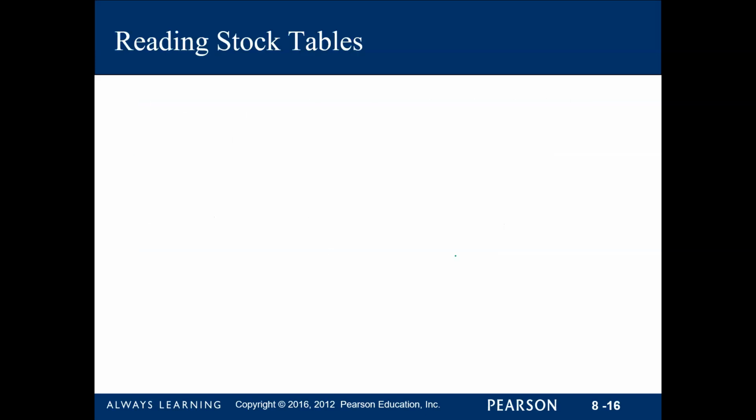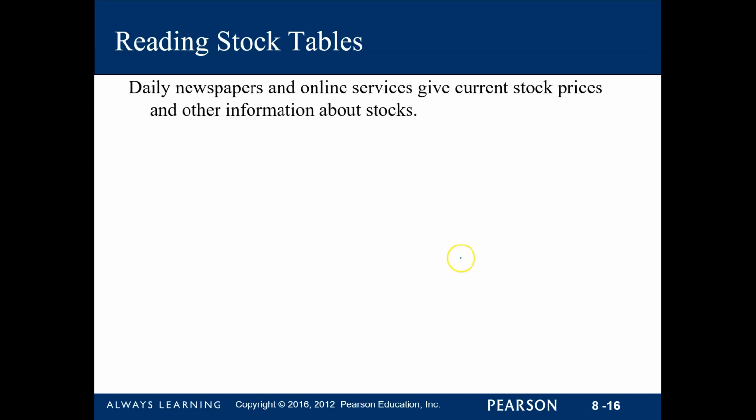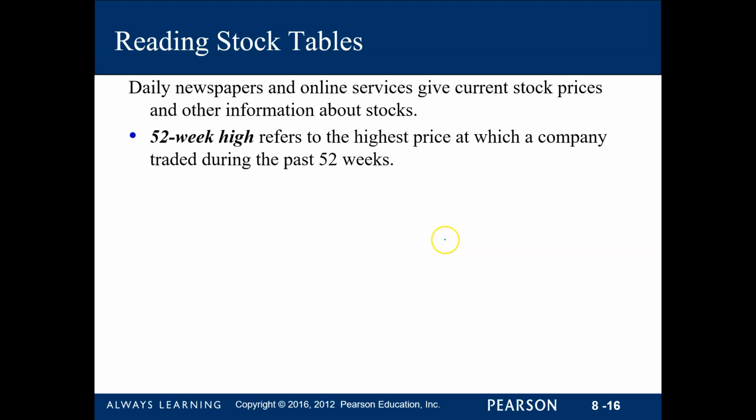All right. So you might have seen a couple of things, and I don't know if you have read your newspapers, but stock tables are how people can monitor how much they are earning through the stocks that they bought. Newspapers and online services give current stock prices. Every day, almost every minute, it changes. So what is the information on a stock table?